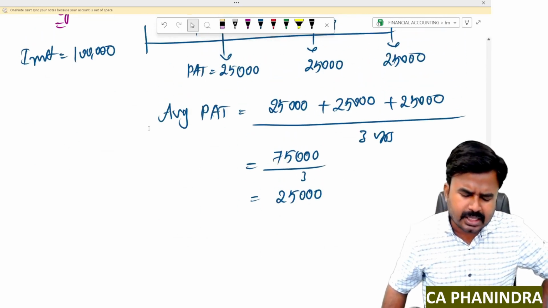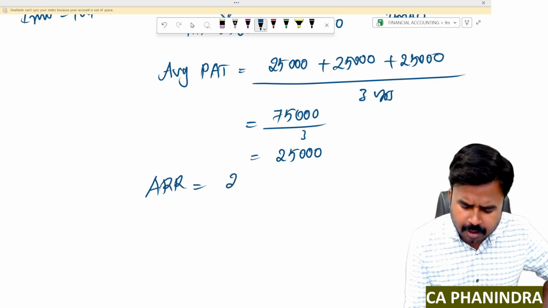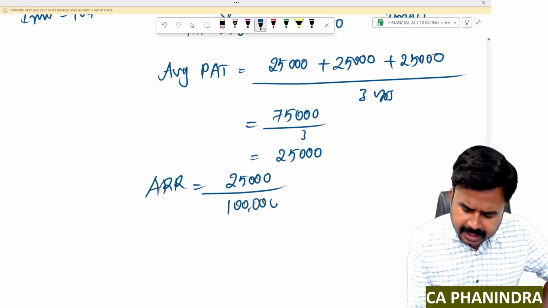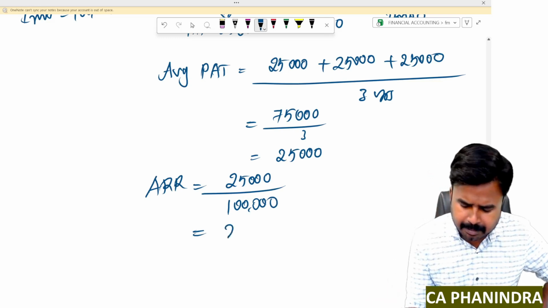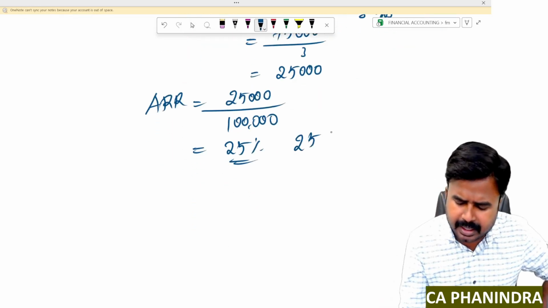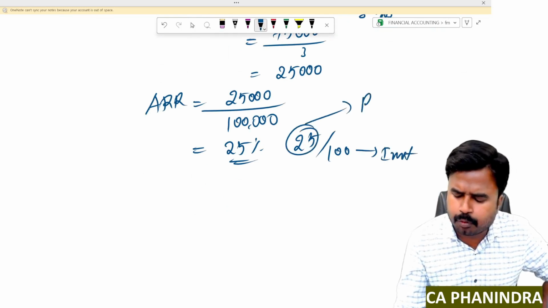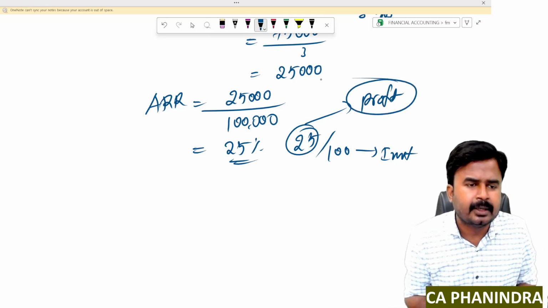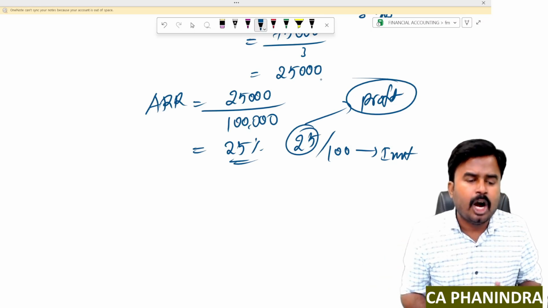See, if you ask me a simple way of understanding, ARR is equal to my average profit after tax, 25,000, divided by my initial investment, 1 lakh. So, my rate of return will be 25,000 divided by 1 lakh. It will be 25%. I've just calculated like this. 25% means 25 by 100. That means for every 100 rupees of investment in the project, I'm earning a profit after tax of 25 rupees every year. That is the literal interpretation of the term ARR, average rate of return. On an average, how much return you are earning.